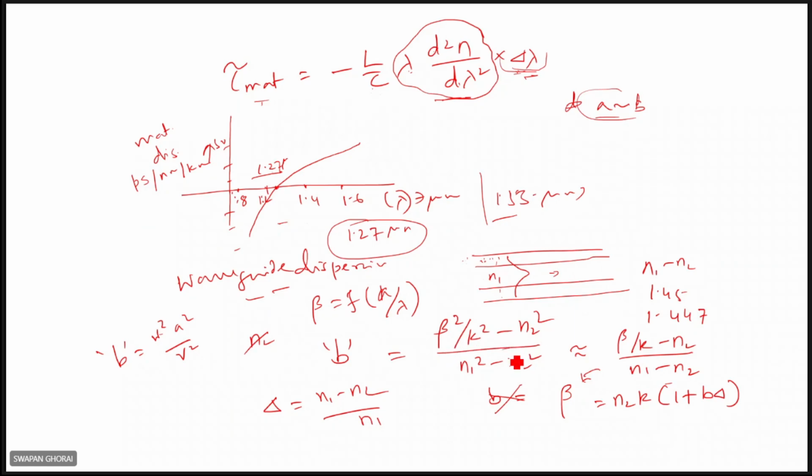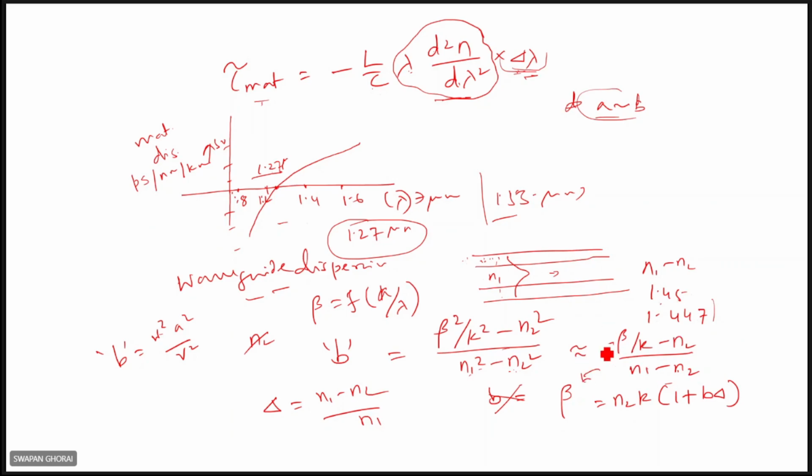Beta squared, K squared, minus n2 squared, over n1 squared minus n2 squared. Since the n1, n2 difference is very small, this relation will be considered as beta over nK minus n2, over n1 minus n2. The n1 to n2 variation is 1.5 to 1.447, so only a 0.01 variation is there. So you can consider this.